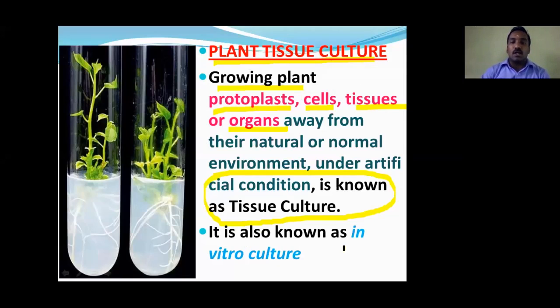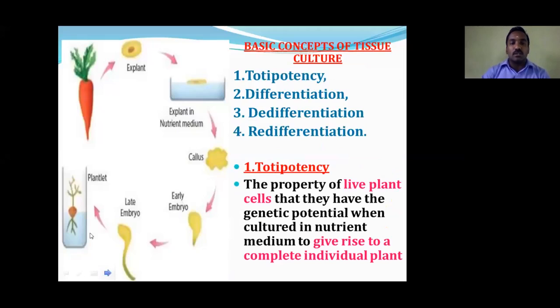Tissue culture is also known as in vitro culture. In vitro means within the laboratory. Whatever we are doing inside the lab under controlled condition is also called tissue culture. That is why tissue culture is also called in vitro culture.